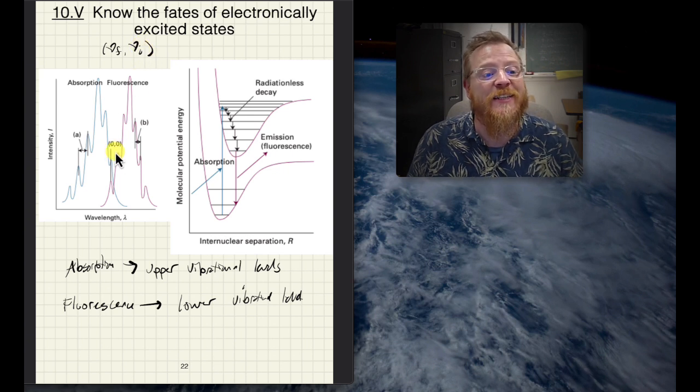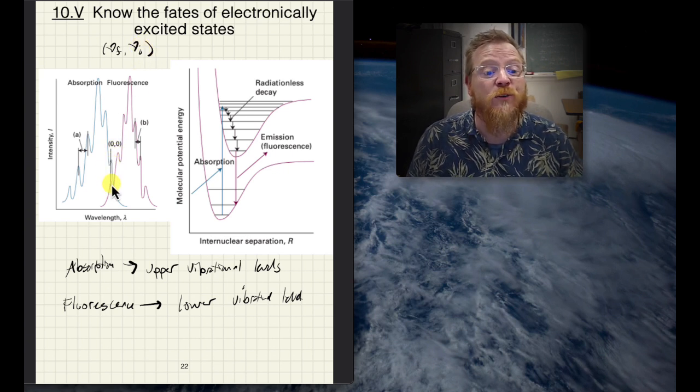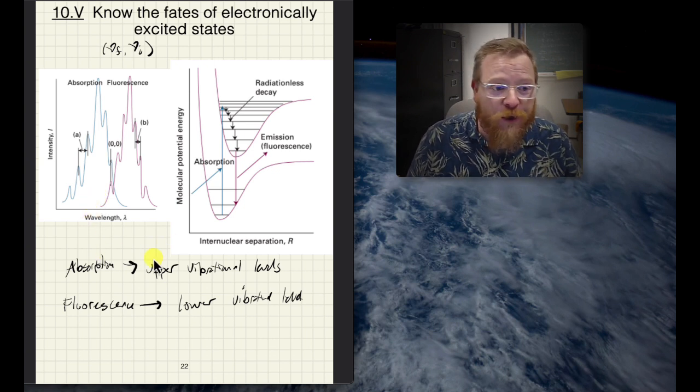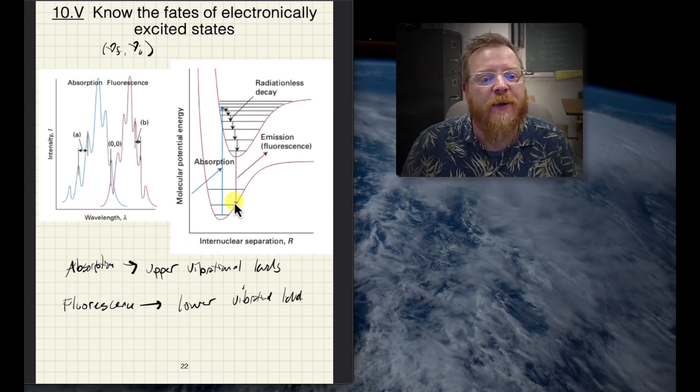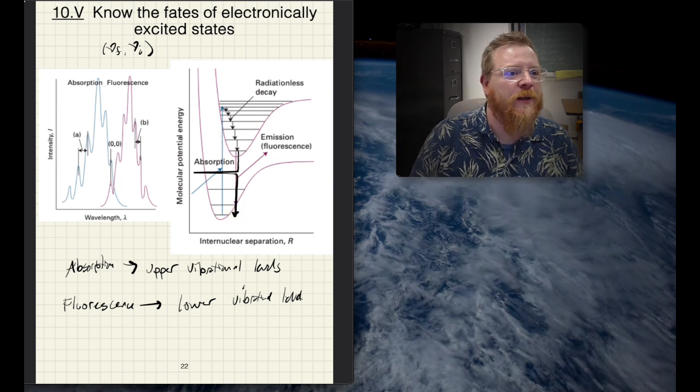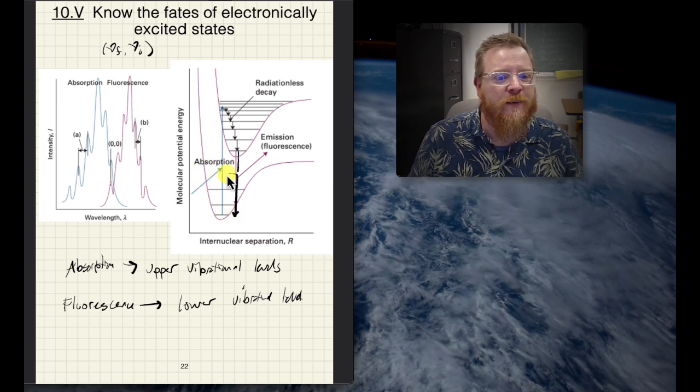So we can see 0, 0 right here. Those will overlap with each other. They will occur at the same energy, because now if we think about that, 0, 0 would correspond to going from this state down to this state. I'm not sure why that did that crazy thing.